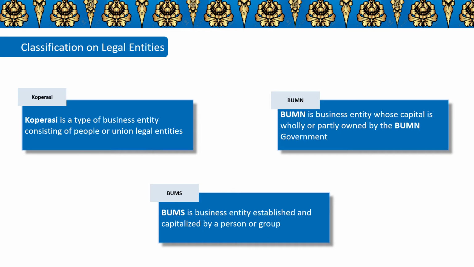Koperasi is a type of business entity consisting of people or union legal entities. BUMN is a business entity whose capital is fully or partly owned by the government. BUMS is a business entity established and capitalized by a person or group. Kinds of BUMN: Perjan, Perum, Persero. Kinds of BUMS: perseroan terbatas, firma, CV, perusahaan persekutuan.